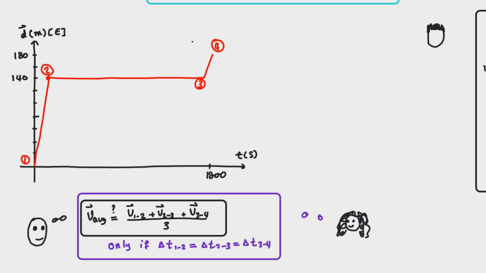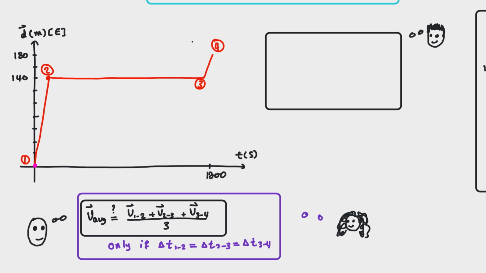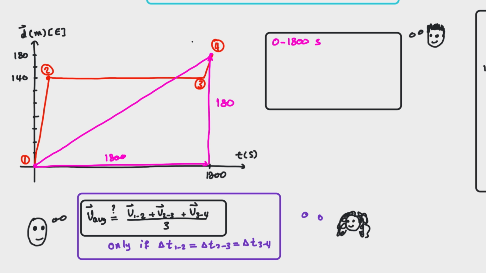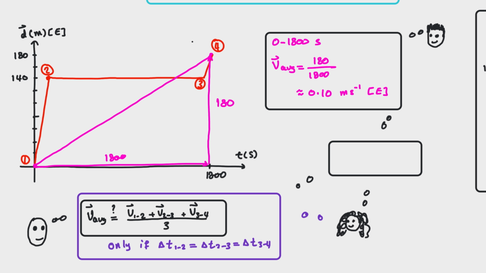Robert then drew a straight line connecting the first point to the last point for the entire trip, assuming that the hare got to the finish line very close to the tortoise. The slope of this line was found to be 0.1 meters per second to the east. The group was in shock, knowing that even though the hare could travel at speed of 14 meters per second, its average velocity was significantly less due to the time it spent sleeping.